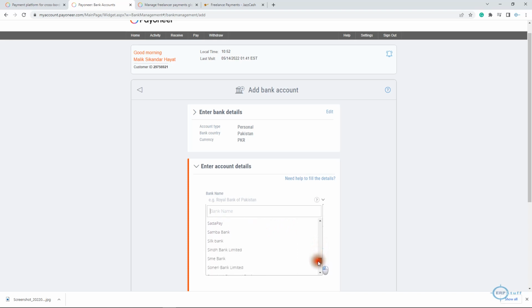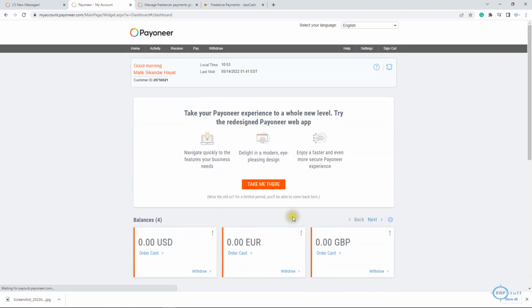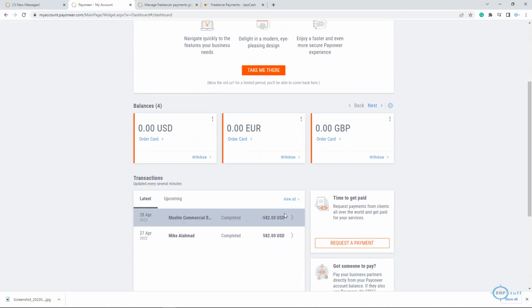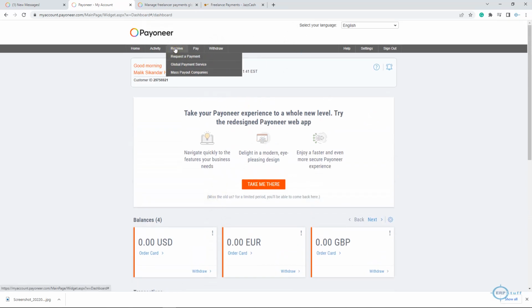I don't know what will be in other, but these are the banks. So this is where you can define your withdrawal bank account in which you will receive the amount in Pakistan. So this is a transaction I did, and then this is the global payment service.